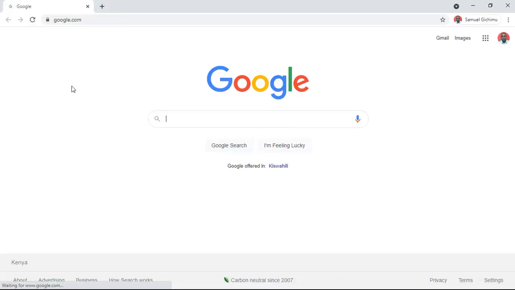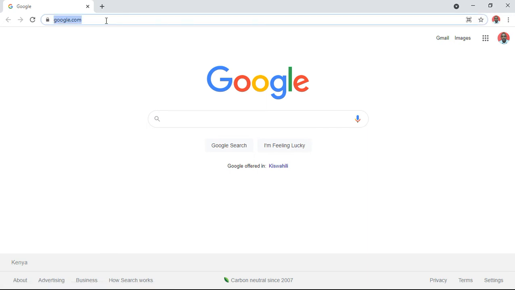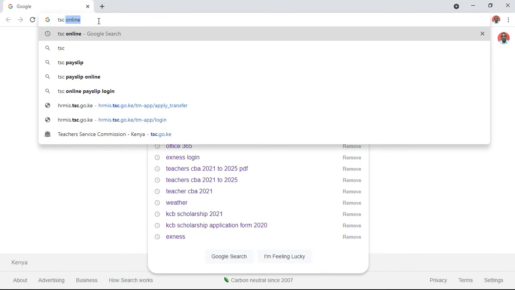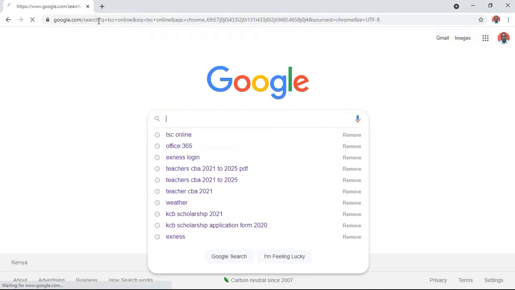Once you open your browser, if you don't know the address, you can search. Google gives you an opportunity to search. You can either search from here or from here. This is the address bar or the search bar. You can use whichever. Now you want to go to TSC online. Just type that, TSC online, and then you enter.